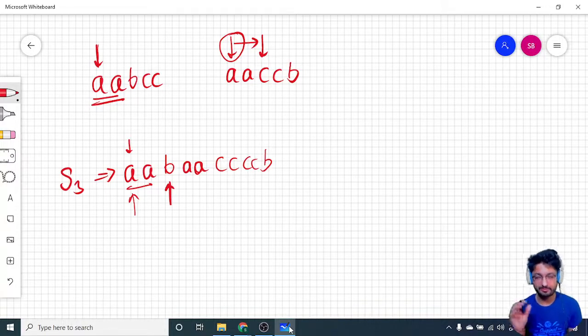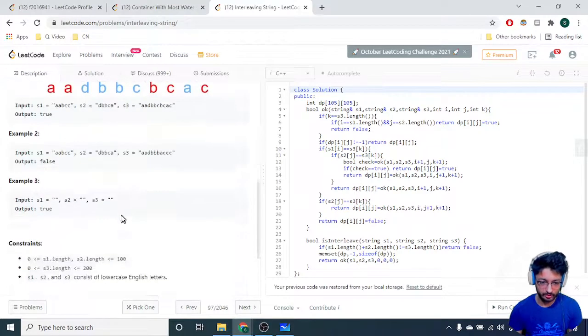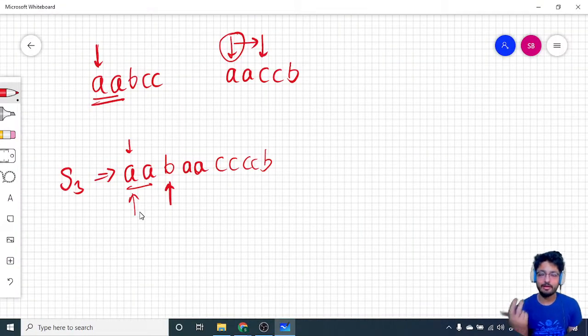So if greedy doesn't work, let us see what the constraints are. If you go to the constraints, the length is very small, 100. So it means that the length is very small and greedy doesn't work, so it is a dynamic programming problem. In a dynamic programming problem, you have to define the substates. When it turns out to be a dynamic programming problem, it also becomes not very difficult to understand that you have to define states. So how can you define our states?